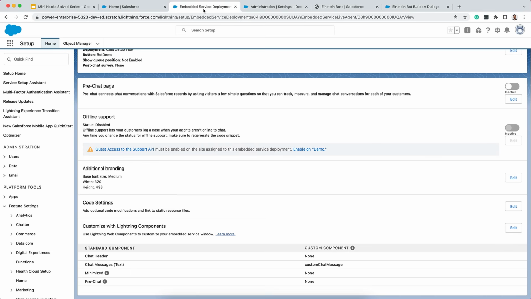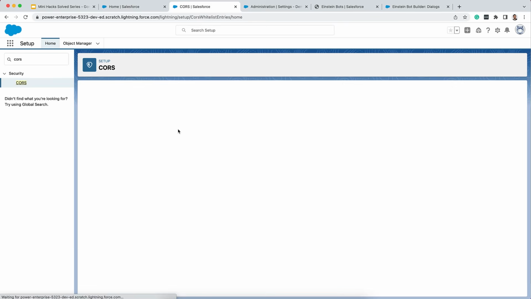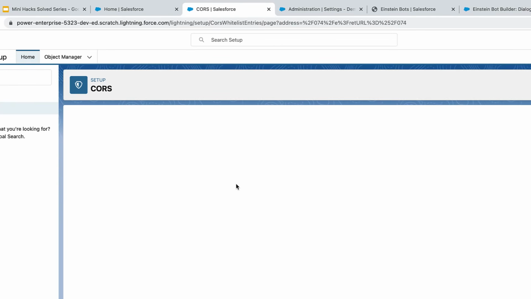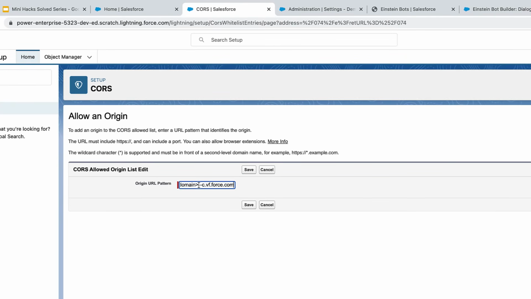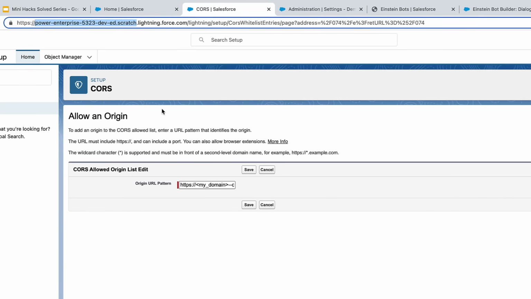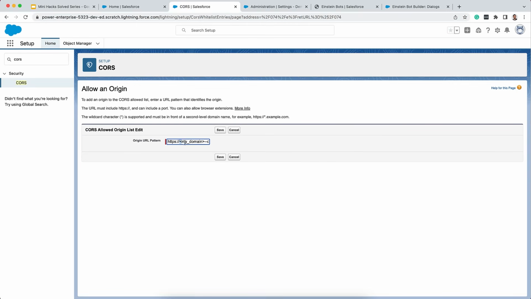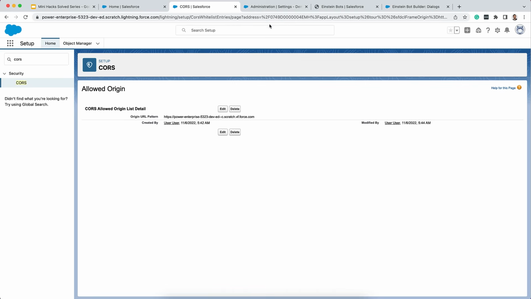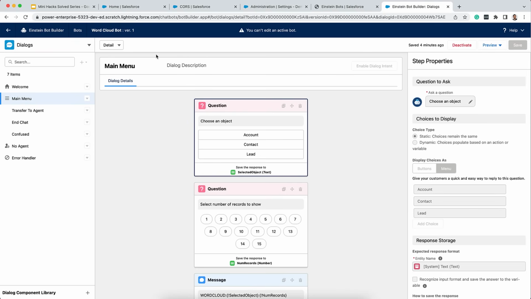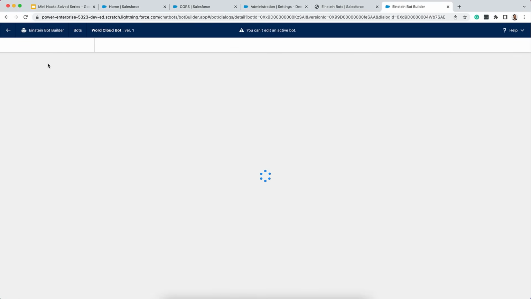So let's do that. The domain is going to be Power Enterprise Dev.scratch. Now let's go back and refresh the page and try it again.